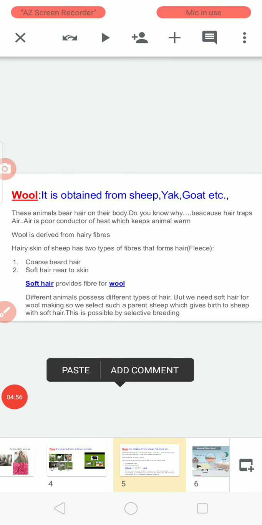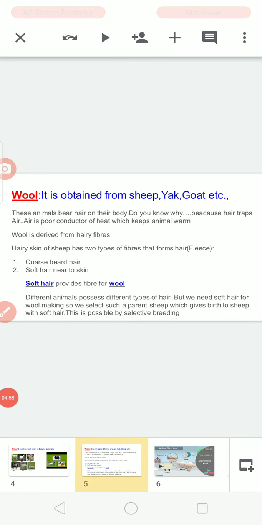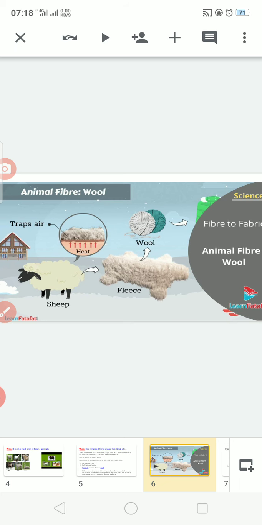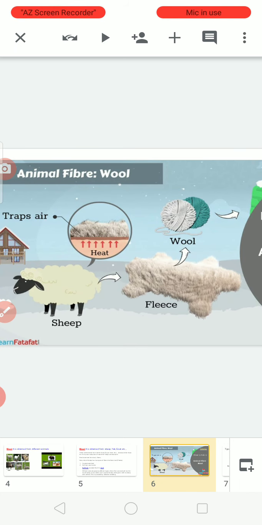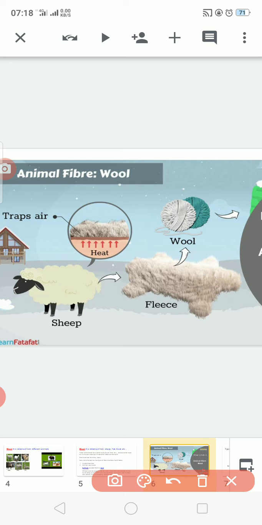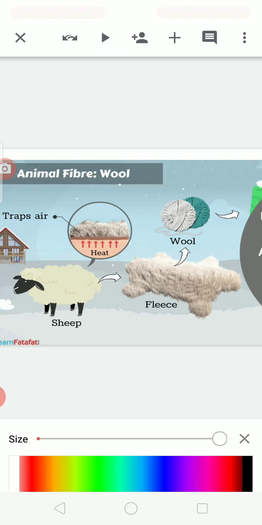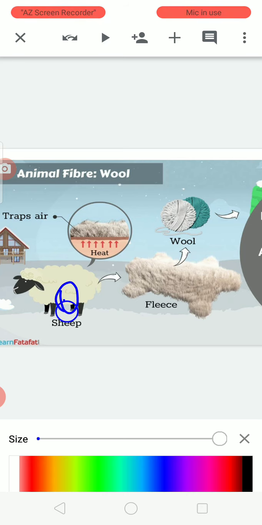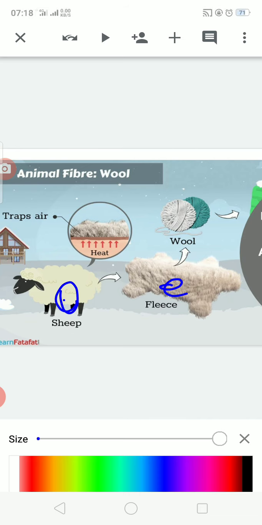Here we can see the sheep. From the sheep, hair is removed. Fleece is another word used for the hair. The sheep's hair traps air, so it keeps the body warm.